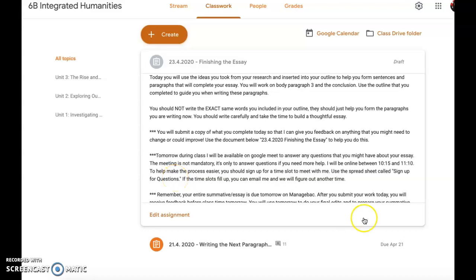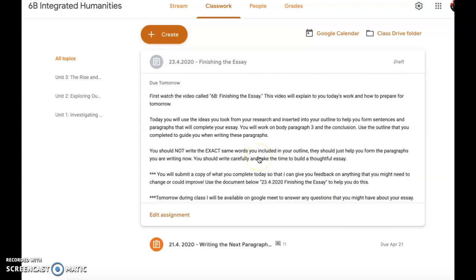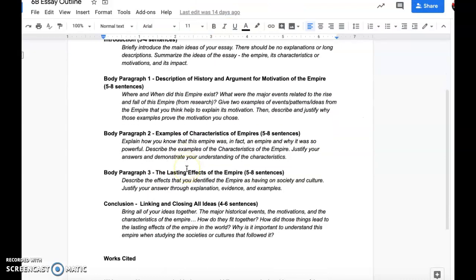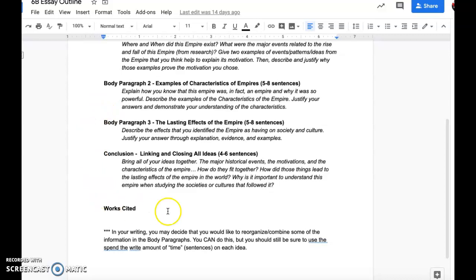Hi everyone! Today you're going to be working on finishing your essay. So this means completing the last two paragraphs, your third body paragraph and your conclusion, in the same way that we did on Tuesday. So what you'll be doing today is using the information that you gathered, the research that you did regarding the empire that you chose.